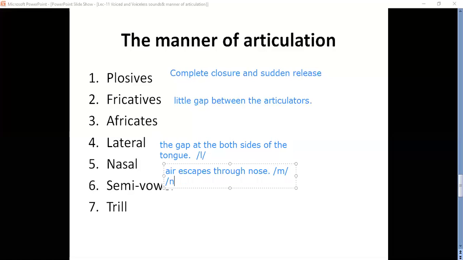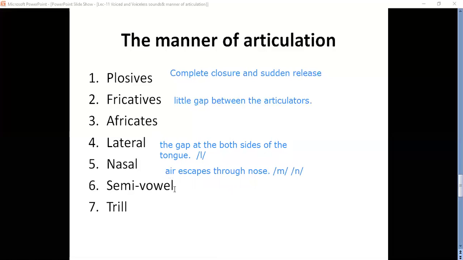For na sound, okay. For ing, okay. I think I can't use the symbol here. I'm just writing ing, sound. For that also, the air escapes through nose, okay. These three are called nasal sounds, okay.